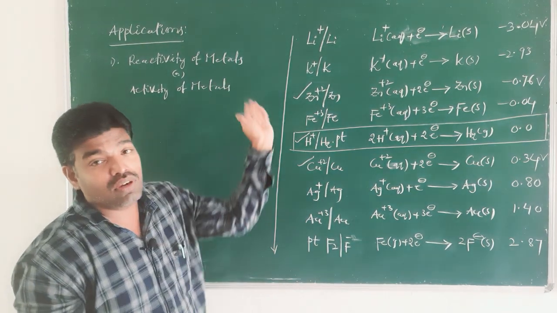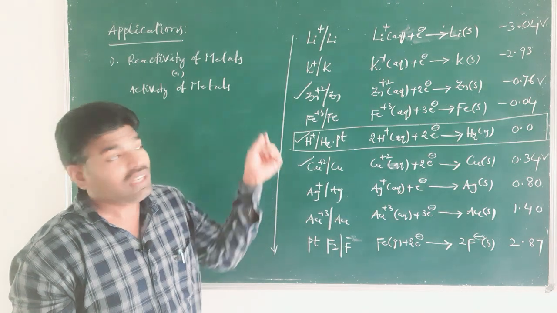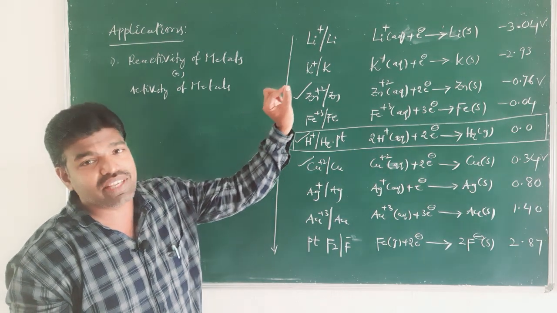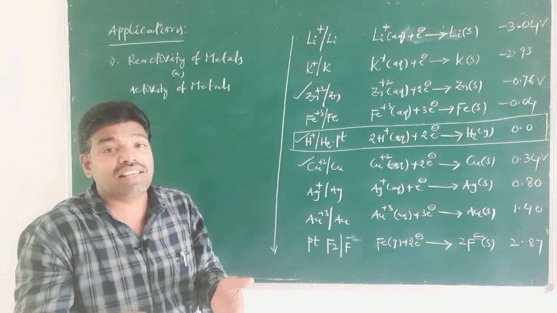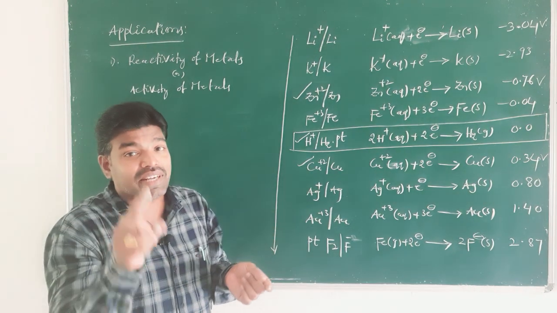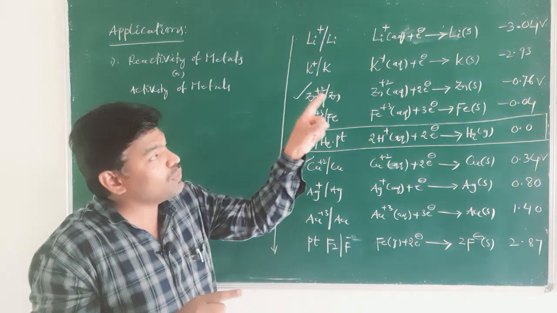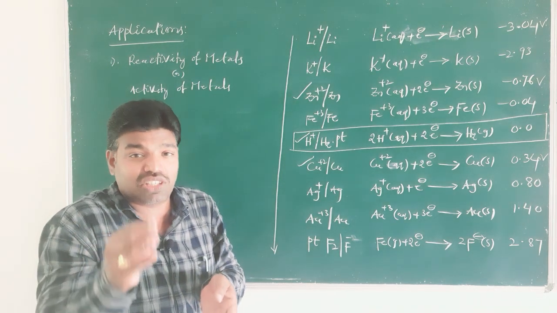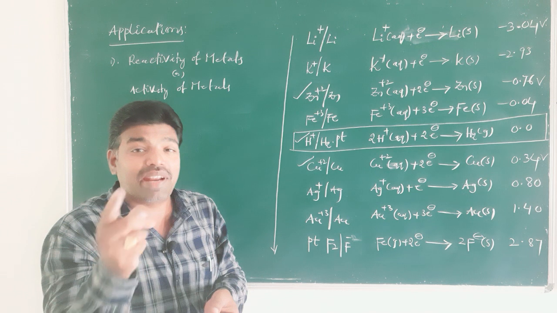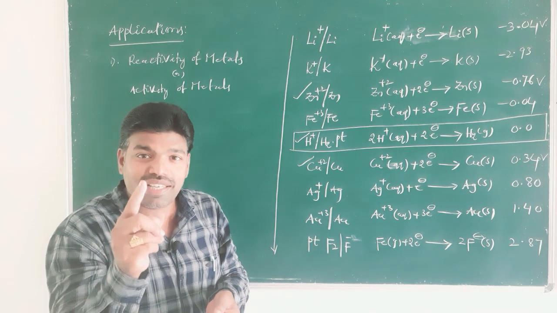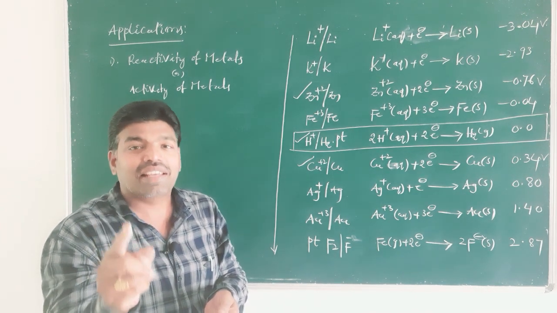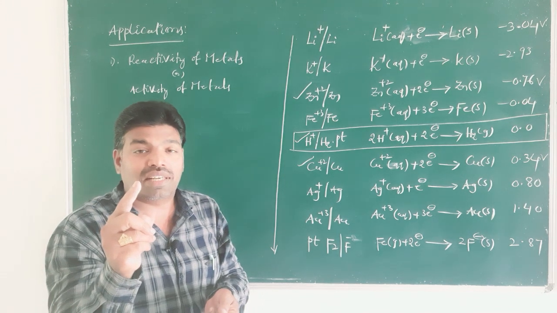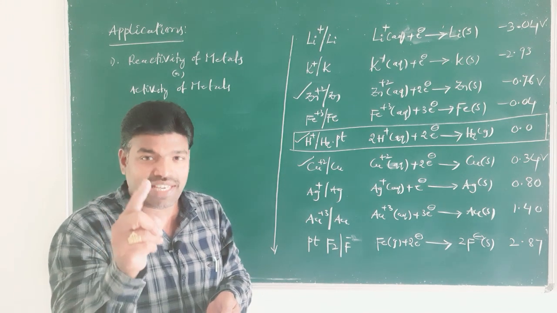So, we can say that the electrode with the negative SRP value, as we already learned, is the metal which loses its electrons readily. The metal which loses its electrons readily can act as a reducing agent, and its reactivity is called activity.